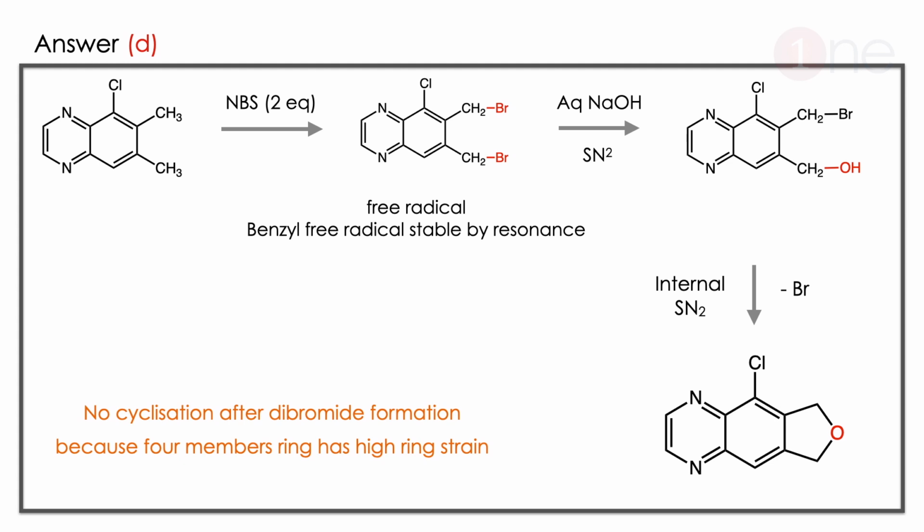Here the one point I have to mention: no cyclization after dibromide formation. It is possible by theory but in practice it has high ring strain due to the cyclobutane. So a 4-member ring never forms, only the 5-member ring containing the oxygen heteroatom forms here.